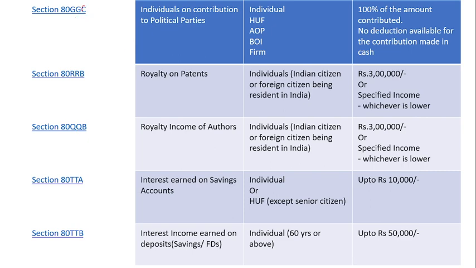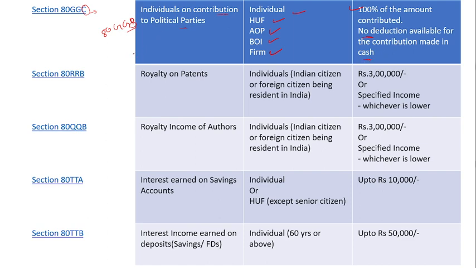C for individual. If the individual or the HUF or the AOP or the BOI or the firm is contributing to a political party, if you are donating to some political party, then they will get 100% of the amount contributed. And as I said in Section 80GGB, there is no deduction available if the contribution is made in cash.